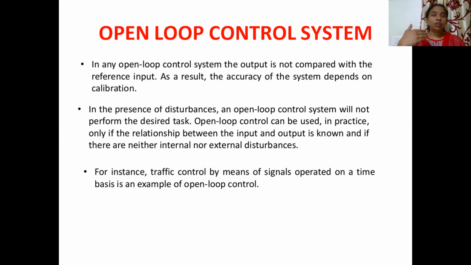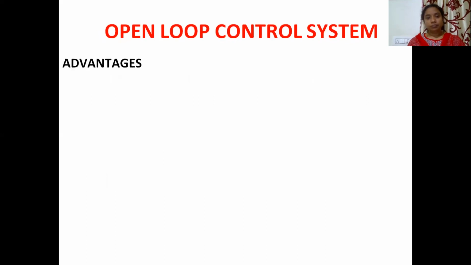It is not taking into account the traffic flow on the road, the density of the traffic. Just whatever preset time is set for all the colors of lights, if it is acting accordingly, we call it an open loop control system. That is the reason why traffic control by means of signals operated on a time basis is an example of an open loop control system.